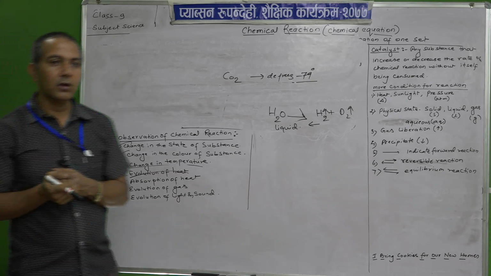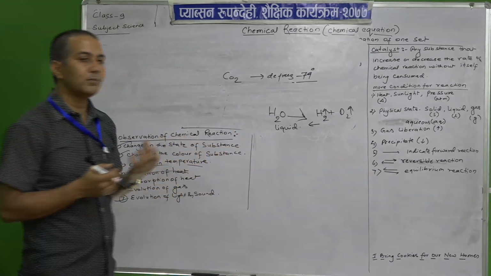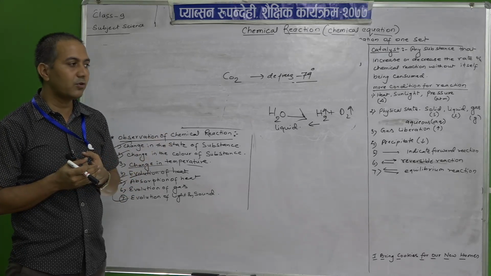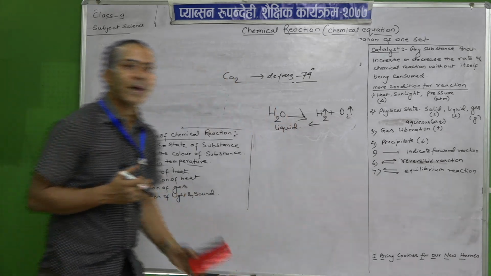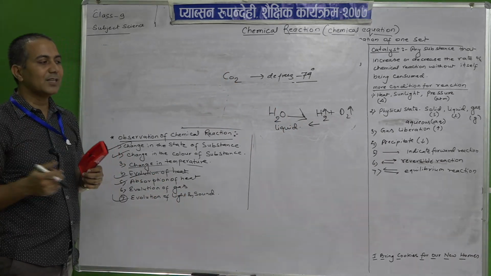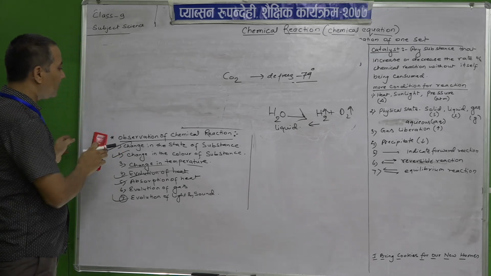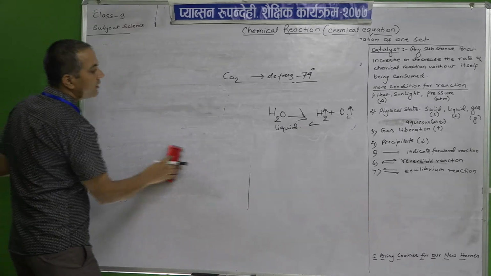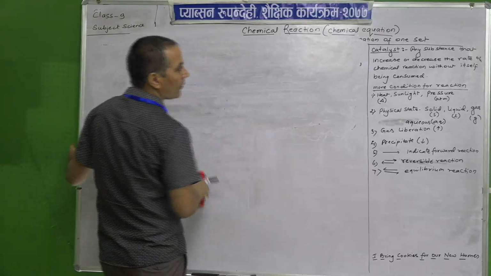And light and sound, the pop sound you have studied. Okay, the pop sound, to detect whether oxygen is liberated or formed in the laboratory or not. Or the burning of magnesium ribbon is an experiment we have done. So, these are some of the observations of a chemical reaction. By observing these, we can say whether a chemical reaction is going on or not.